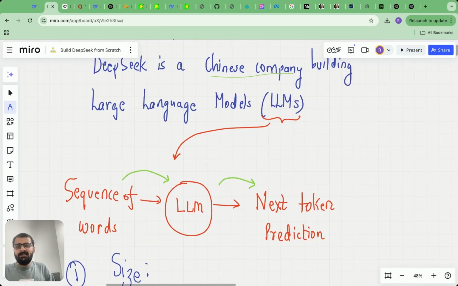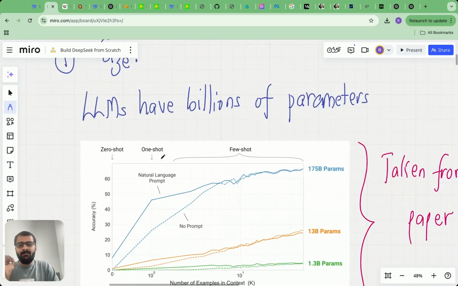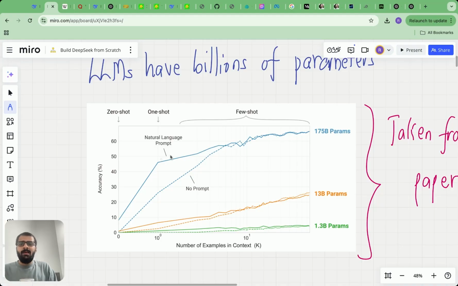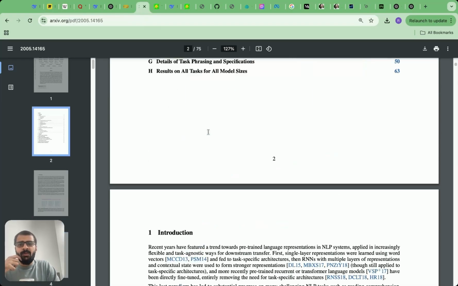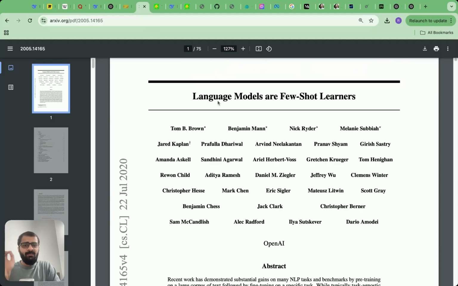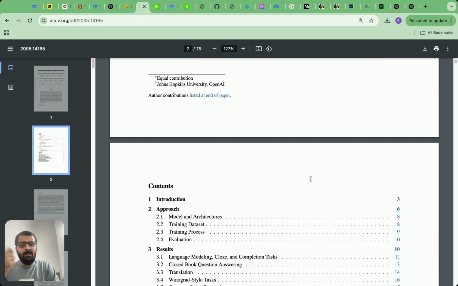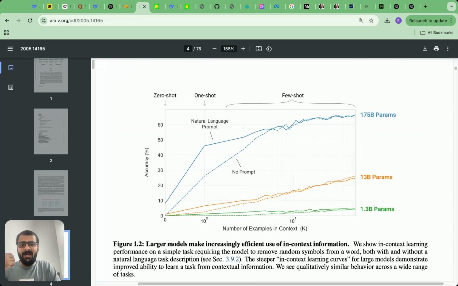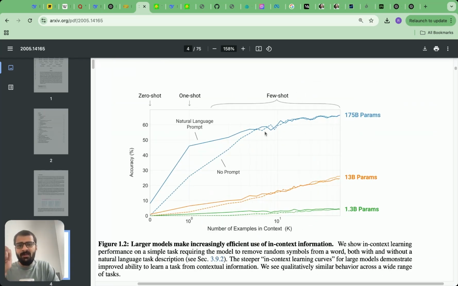And then what exactly is this large behind large language models? To put it simply, no one really has an exact definition of what large is, but essentially there is a scaling law with size. The first paper which kind of figured this out was the GPT-3 paper. Let me quickly show that paper to you. So here's the GPT-3 paper which was titled Language Models Are Few-Shot Learners, where the authors essentially proved that if you increase the model size to something as high as 175 billion parameters for both one-shot and few-shot learning, the model performance essentially dramatically improves.